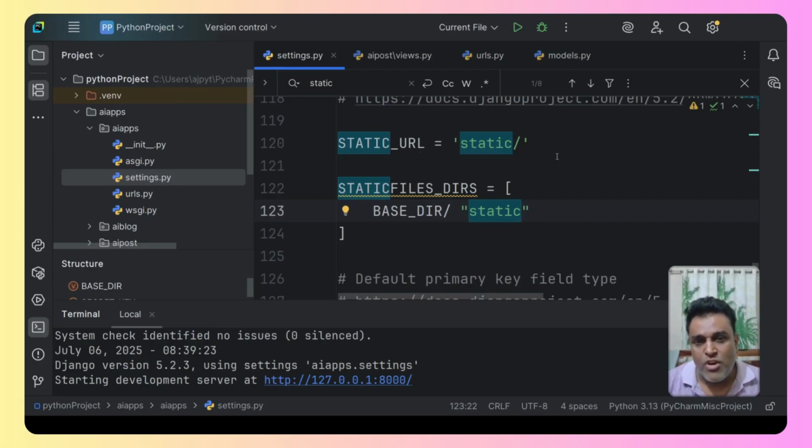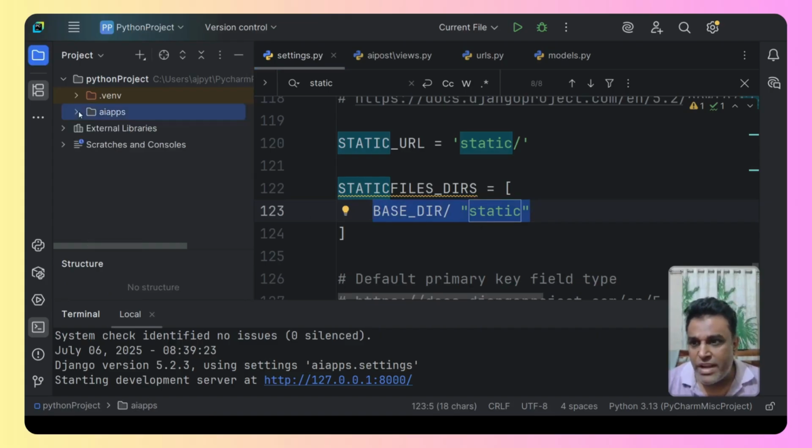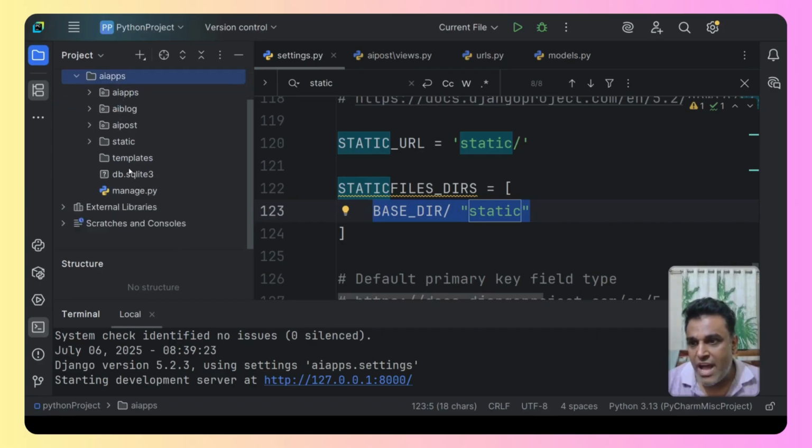Okay, it is going to look for the static folder under the app, but it also has to check for the root directory, and this is how we are going to define it. So now Django is going to check for the root directory. Under the root directory, if you see, we have a static folder, right? From here it is going to collect all the CSS that is required.